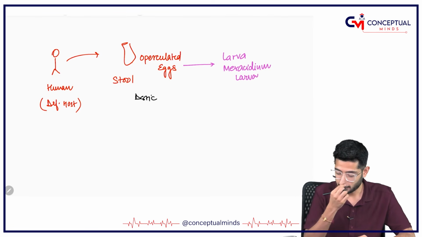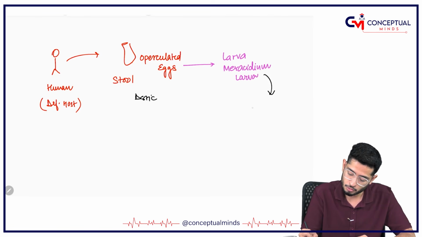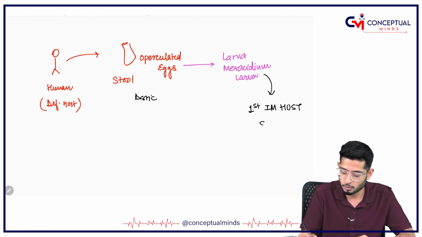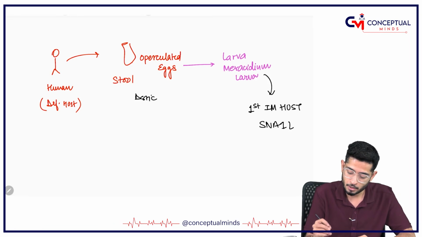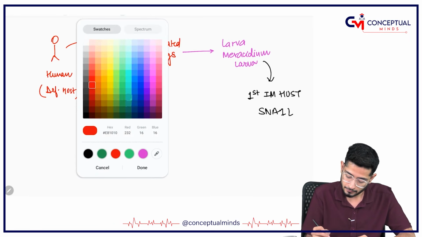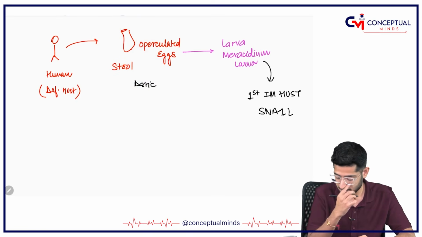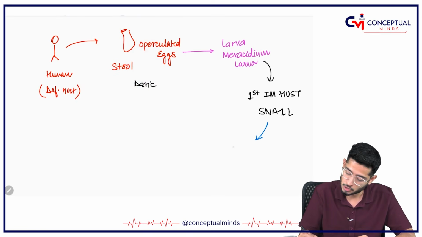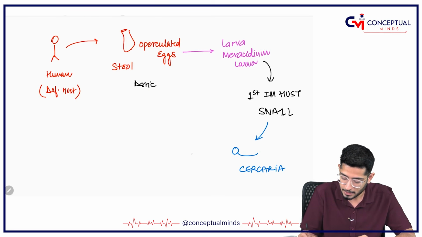After Miracidium larva, everyone is supposed to go to the first intermediate host, and the first intermediate host in everyone is going to be the snail. In the snail's body, there will be the formation of Cercaria, and then there will be Metacercariae.